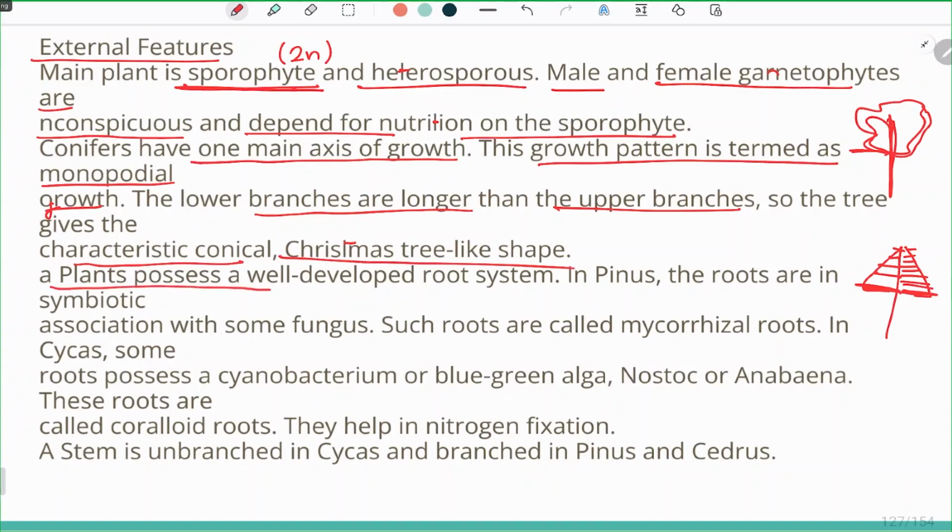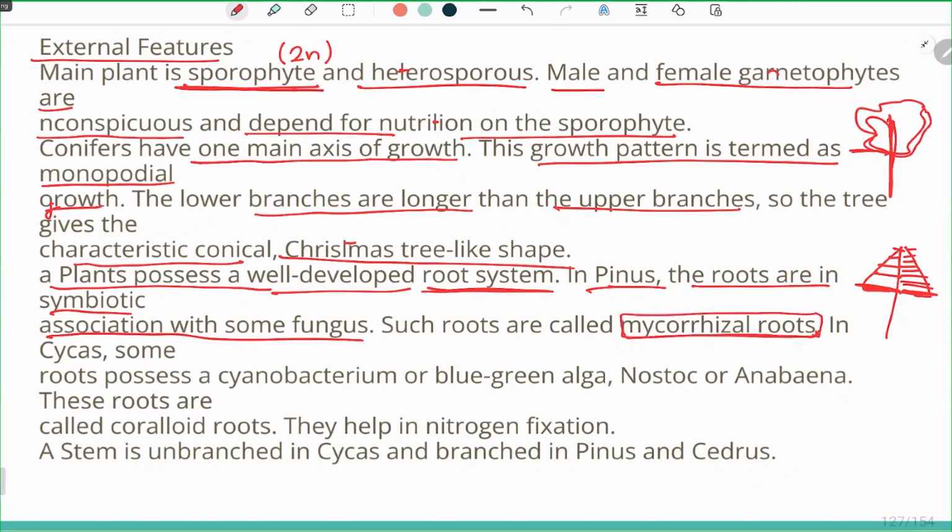The plant possesses a well developed root system. In conifers, the roots are in symbiotic association with some fungus. Such roots are called mycorrhizal roots. It is important to remember what mycorrhizal roots are: some fungus has an association with the roots of conifers. There are two fungal associations which we have studied up till now. The first one is the association with algae, which is termed lichen, and the other one is mycorrhiza, which is the fungal association with the roots of conifers.